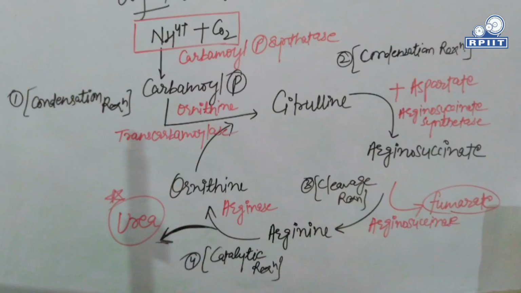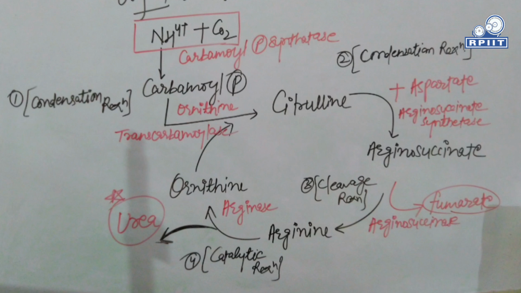First of all, ammonium salt, that is NH4+, plus CO2. It means the condensation reaction of ammonium salt along with carbon dioxide takes place, and these two products are converted into carbamoyl phosphate. This reaction occurs in mitochondria with the help of the enzyme carbamoyl phosphate synthetase.